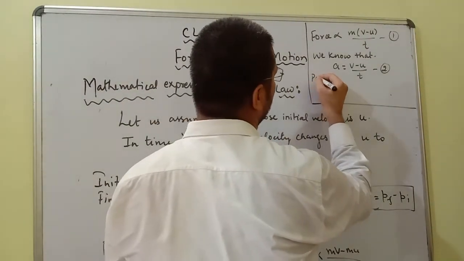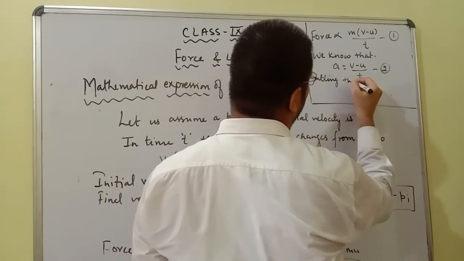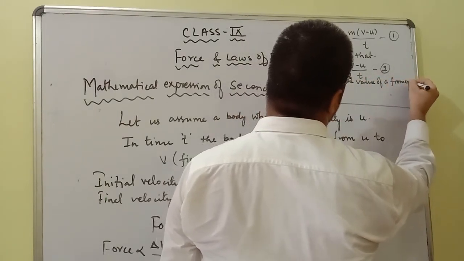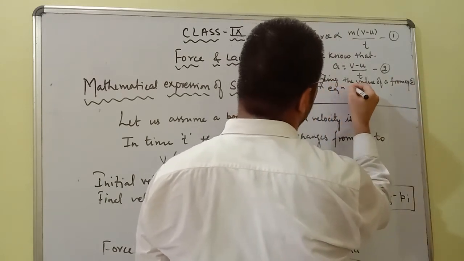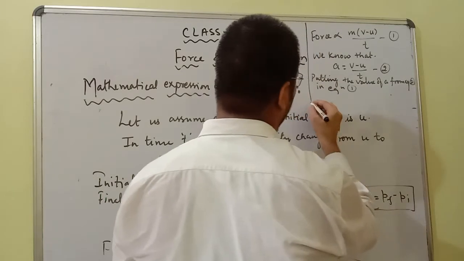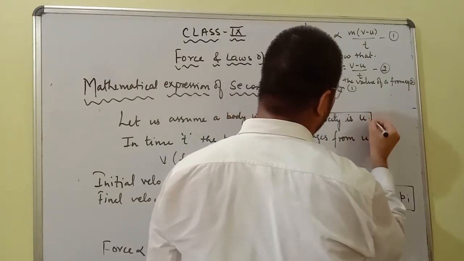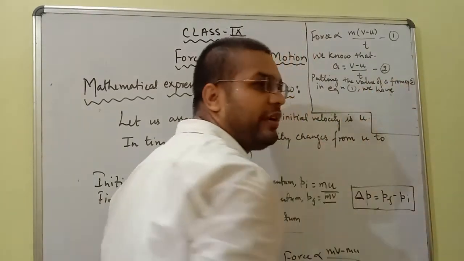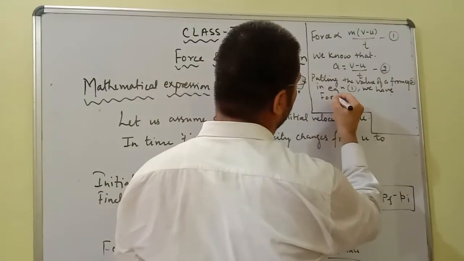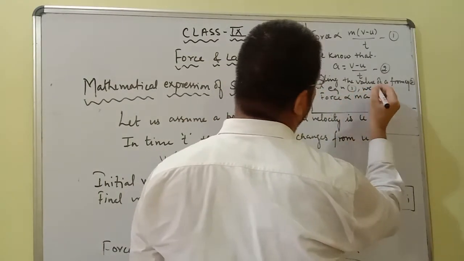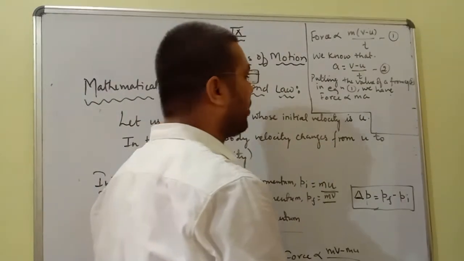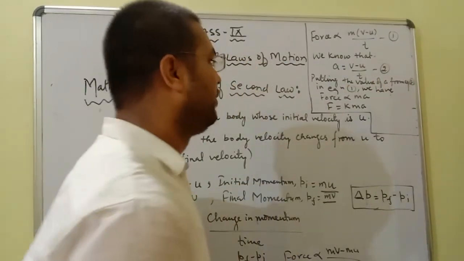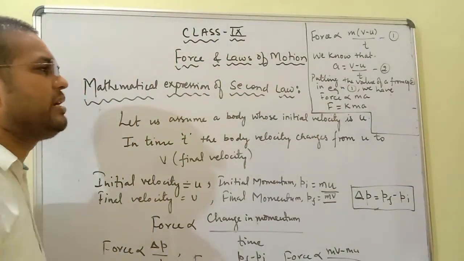So now, putting the value of a from equation 2 in equation 1, what we have? Force is directly proportional to ma, or F is equal to Kma, where K is the proportionality constant.